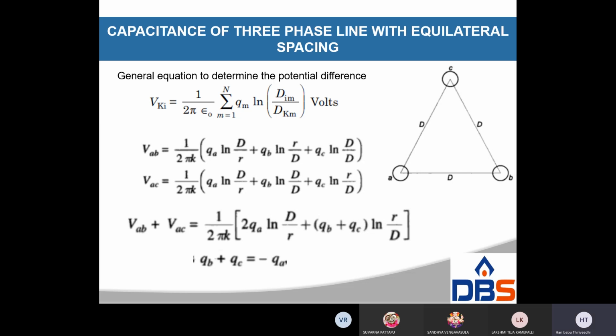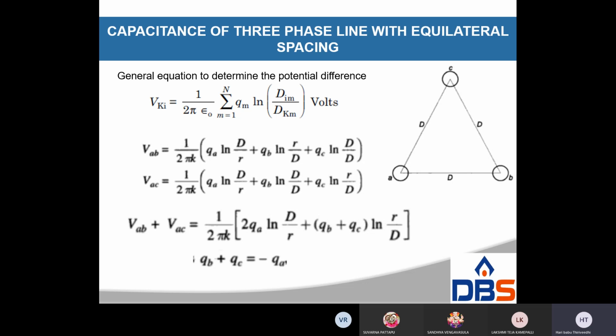Consider a three-phase conductors as shown in figure. In a three-phase transmission line, the capacitance of each conductor is considered instead of capacitance from conductor to conductor. Here two cases will arise: symmetrical spacing and unsymmetrical spacing. Symmetrical spacing means the distances between conductors are the same, D1, D2, D3 equal to D.